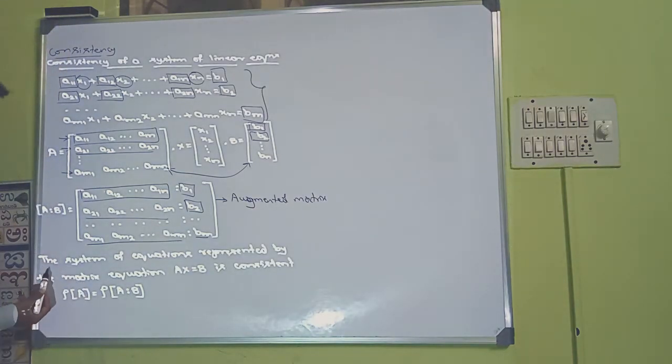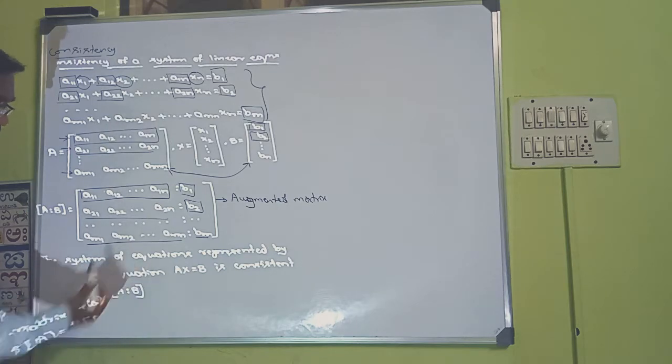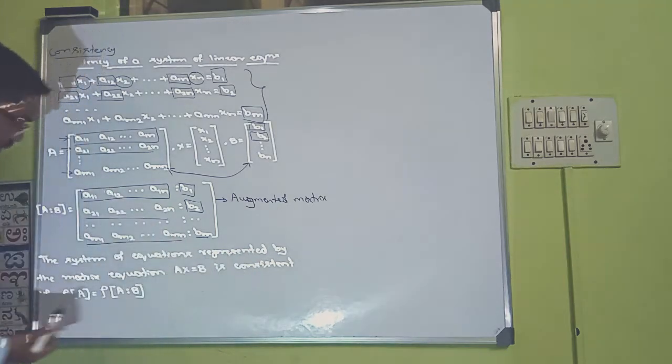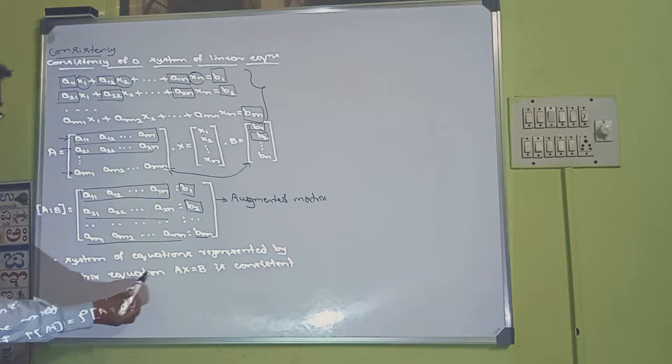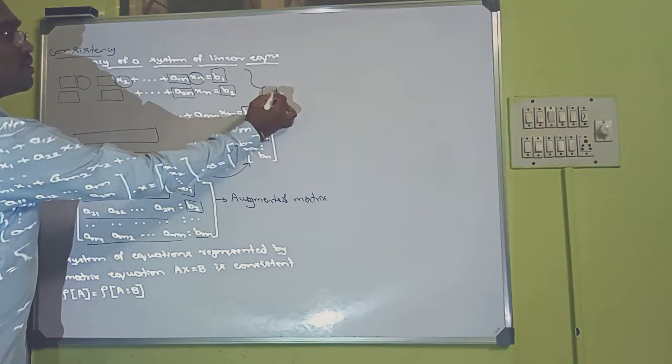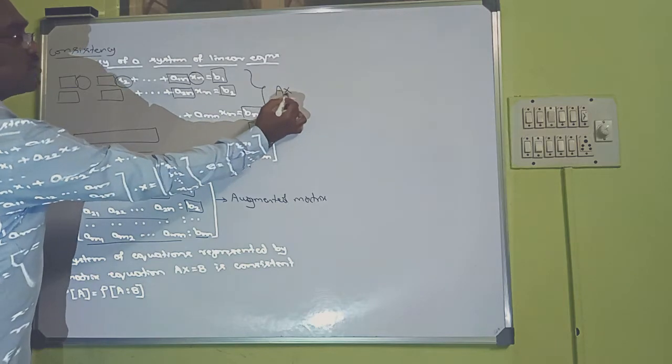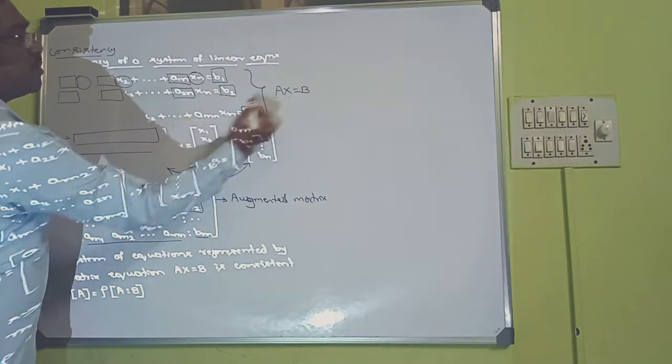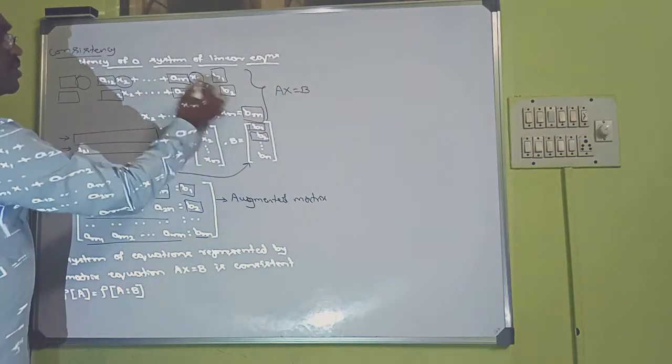Now what do we have? The system of equations represented by the matrix equation AX = B. The matrix representation of this system is this.